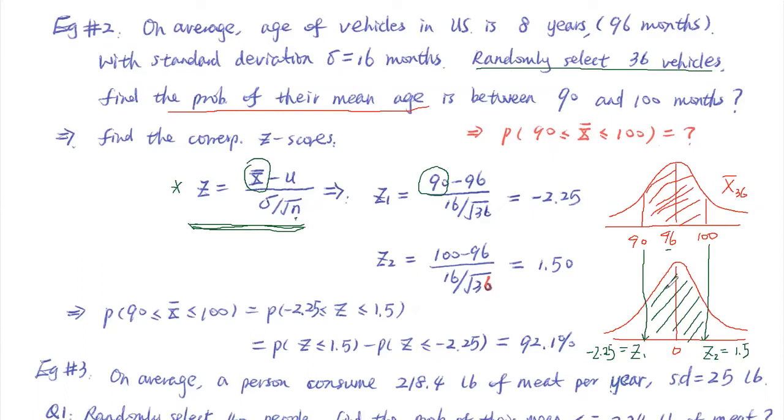How do we find out once you know Z1, Z2? So you are using the table directly, 1.5 gives you the probability to the left. That's everything to the left. Find that out from the table, minus this piece here, that probability. That will give you the probability in the middle, which should be what? 92.1%. That also tells us the probability in the beginning when we asked is also 92.1%.